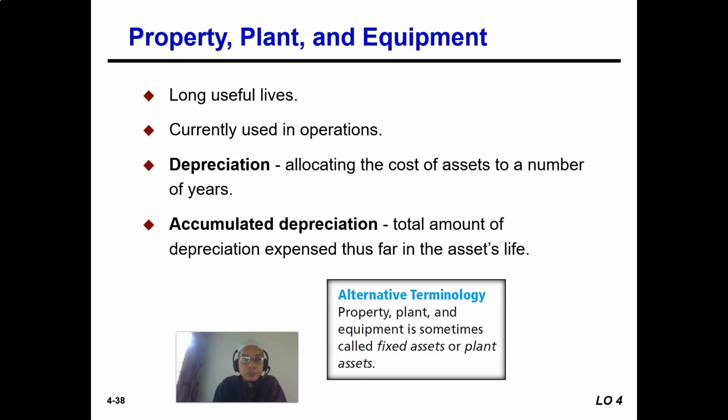The assets that are classified under property, plant and equipment are those assets that are used in operation. So if we purchase a building and we put up our office, people work in our organization, they come to the office, so the property is being used for operations, then that will fall under property.